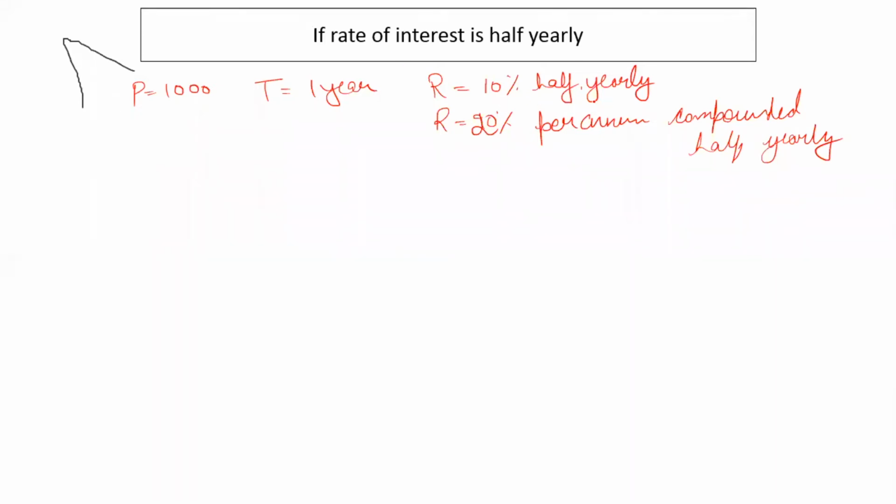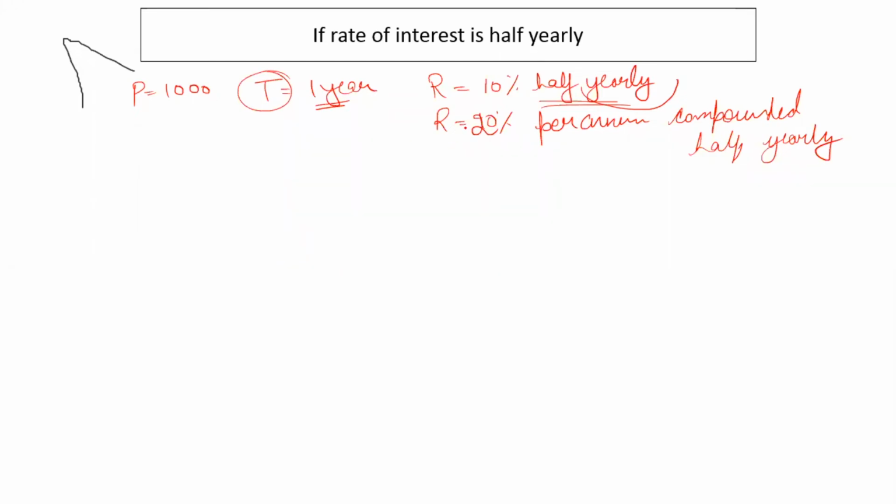We have to align this time unit to this time unit. That's it. Right? The formulas are same and everything remains the same. We only have to align the time unit with rate of interest and the time unit with the T or N given here. That's it.